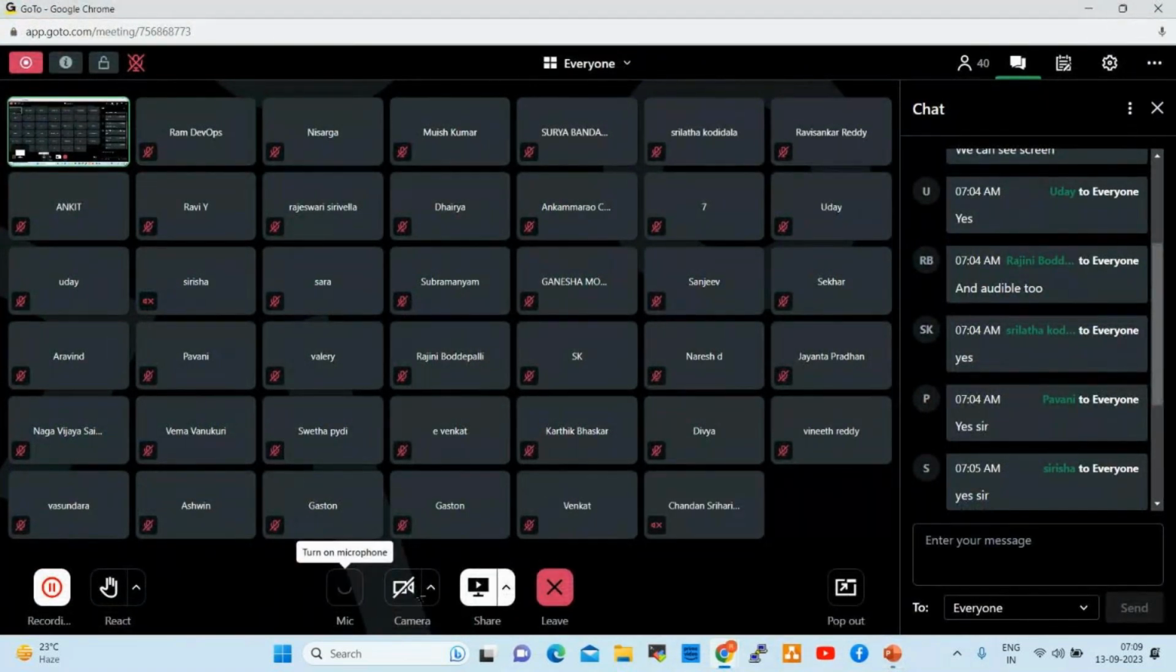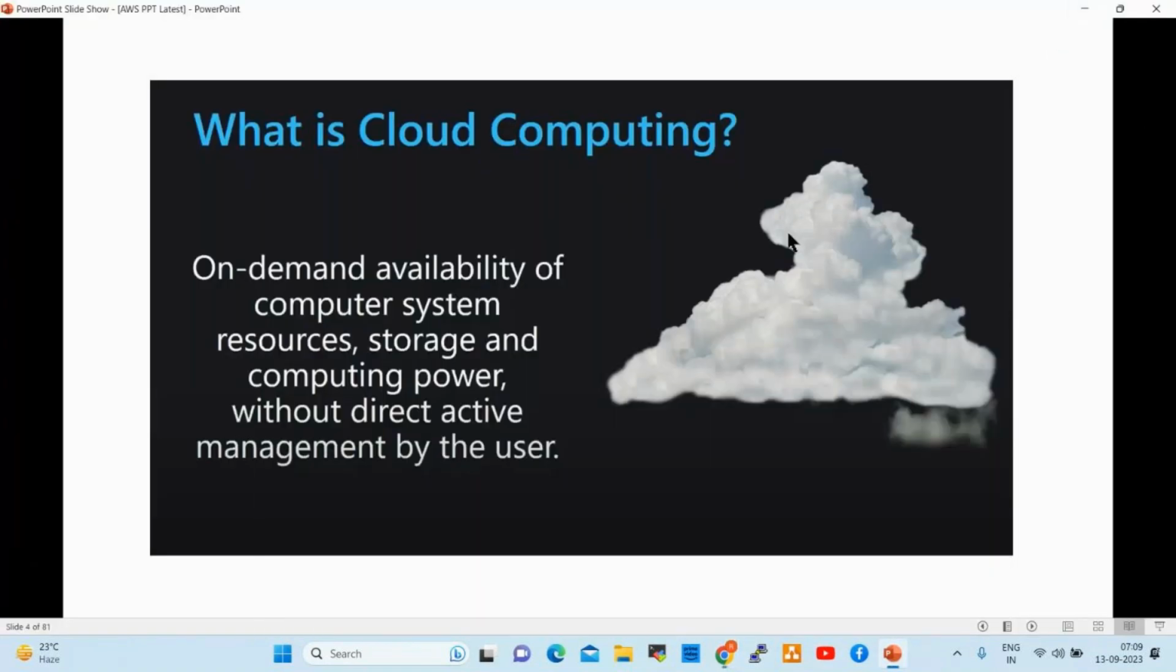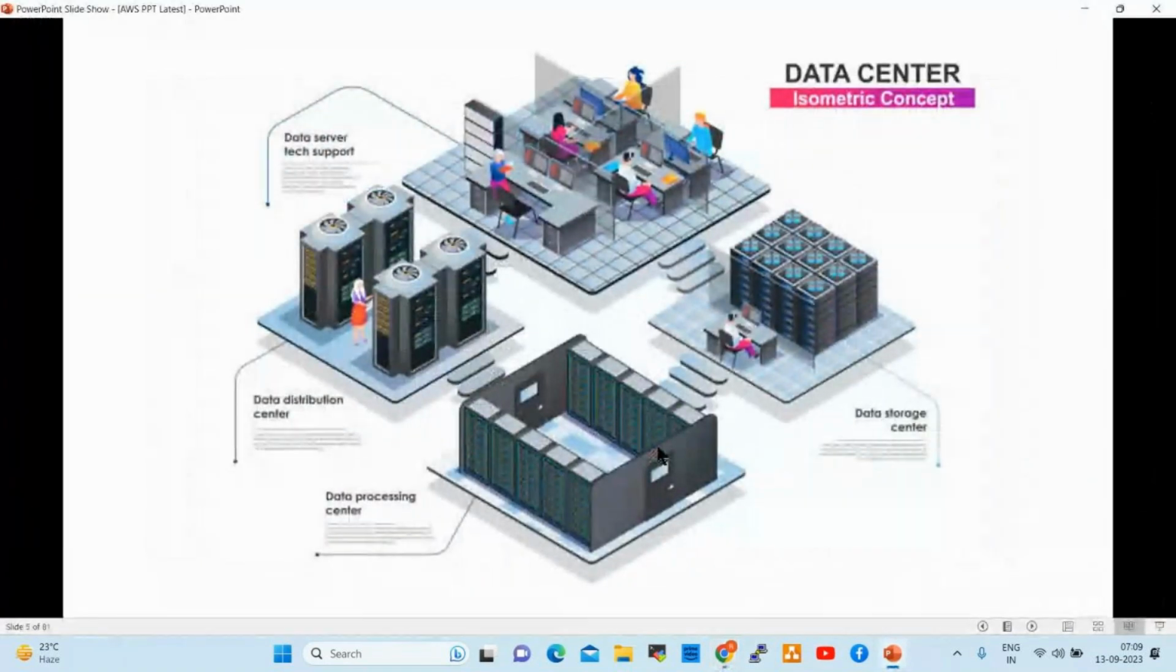Next one, see here. This is a data center, right? What is a data center? We already discussed it in the DevOps introduction. A data center is a server room where we host all the servers, right? See here, this is the data center tech support team: data center maintenance team, data center administrators, data center engineers. They maintain all the servers, network, and storage.